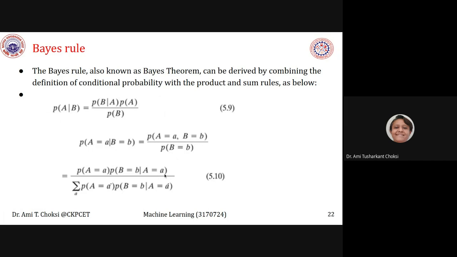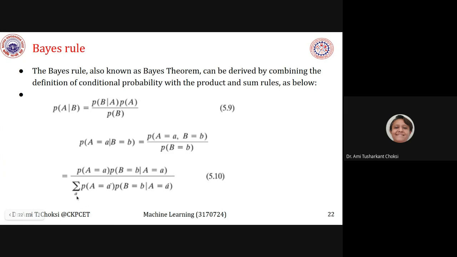Now what is this? It is not actually divide by. Typically we say B event occurs based on A event having occurred. So when event A with value small a has occurred, based on that, the B equals b event will occur. So typically we say it as B given A. We can say that B equals b based on event A equals a.